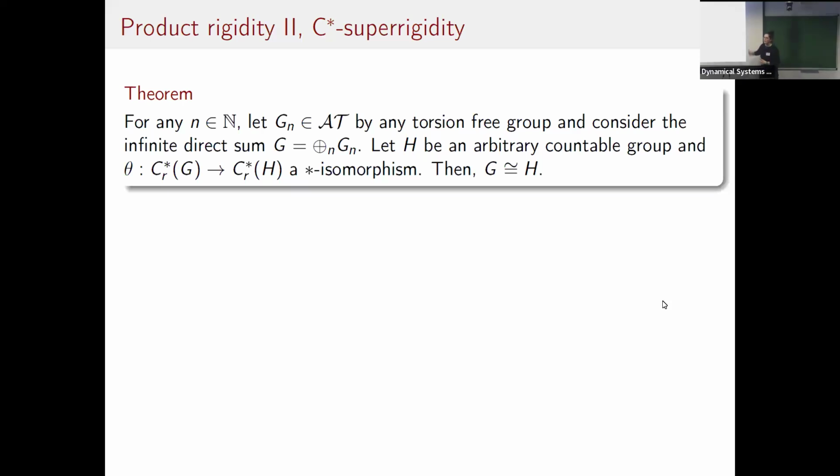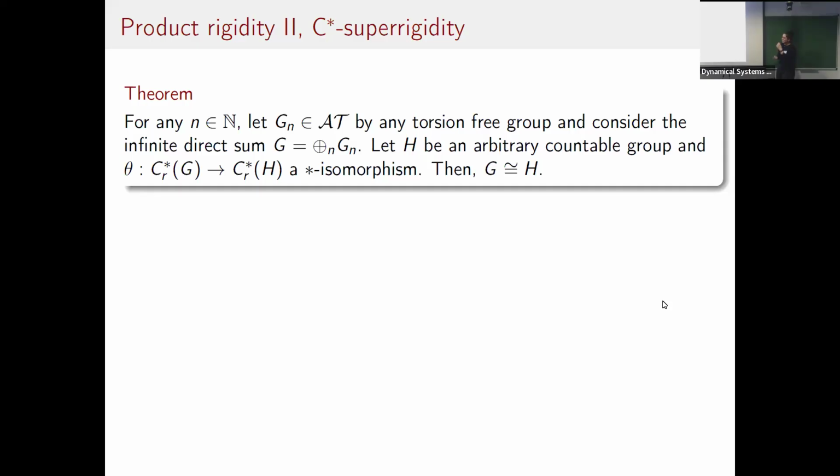So maybe a comment on why it can work, and why we need torsion free. When you have torsion free, this group G will be torsion free, and then you can show that H will also be torsion free. And then these groups Gn have trivial amenable radical, including G. So then you can extend this isomorphism at the level of the C-star algebra to the von Neumann algebra.